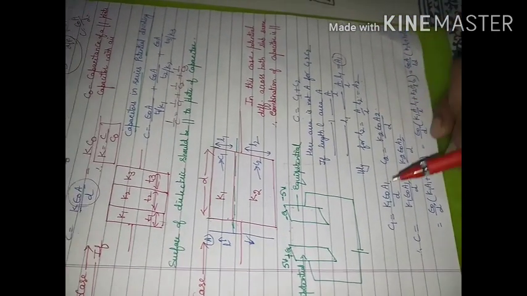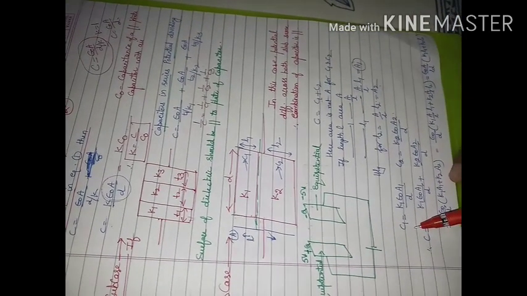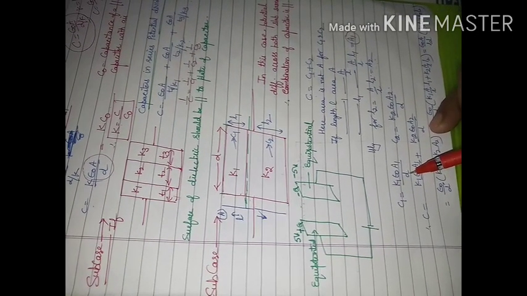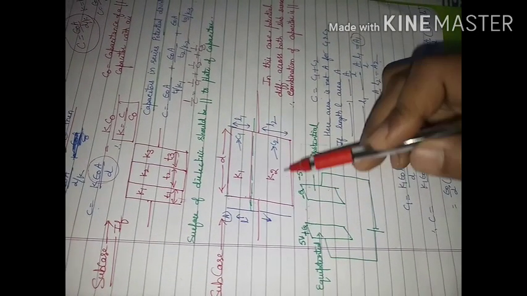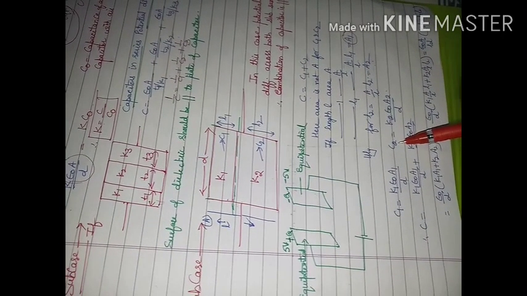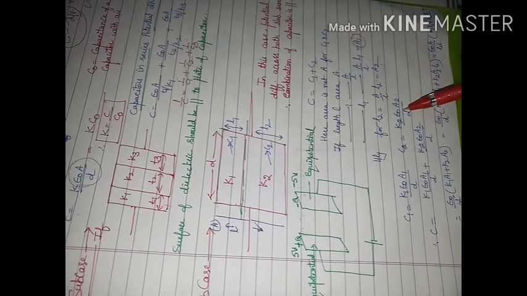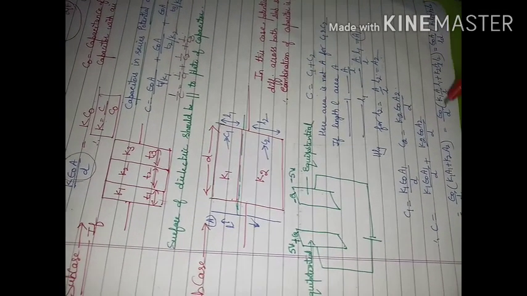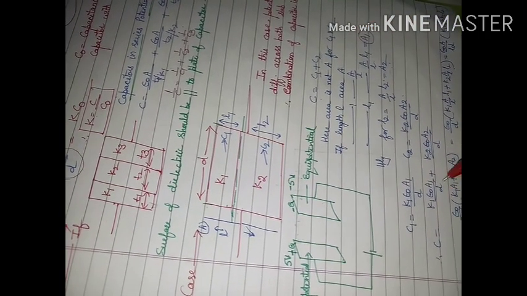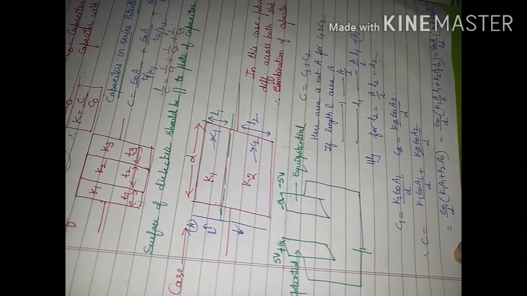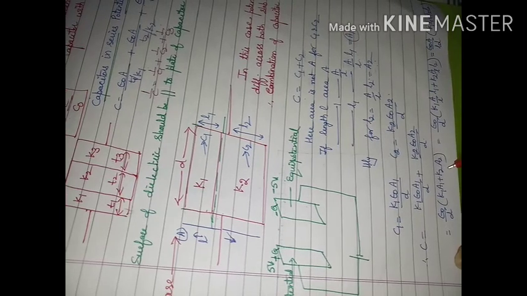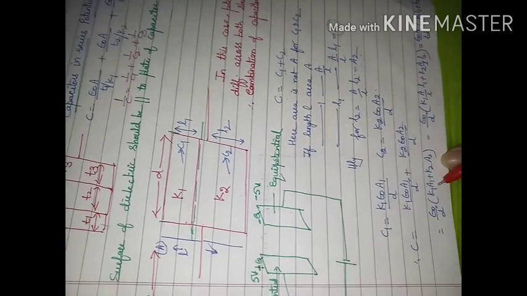Now we will put the values of C1 and C2. The value of C1 will be K1 epsilon naught A1 divided by D. D is representing the distance between the plates of the capacitor. C2 is K2 epsilon naught A2 divided by D. When we put the values of C1 and C2 in this equation, from here epsilon naught by D will come outside. Inside we will have K1 A1 plus K2 A2. Put the values of A1 and A2.